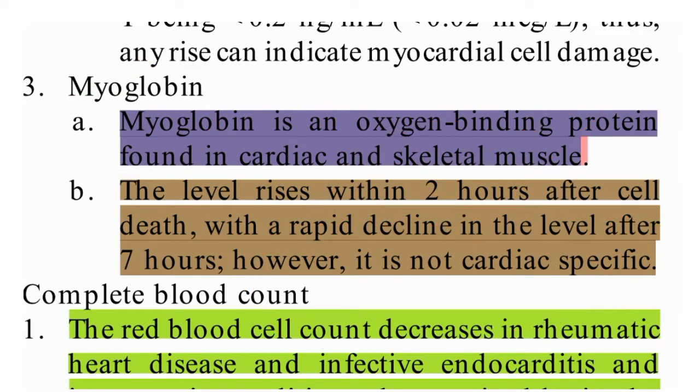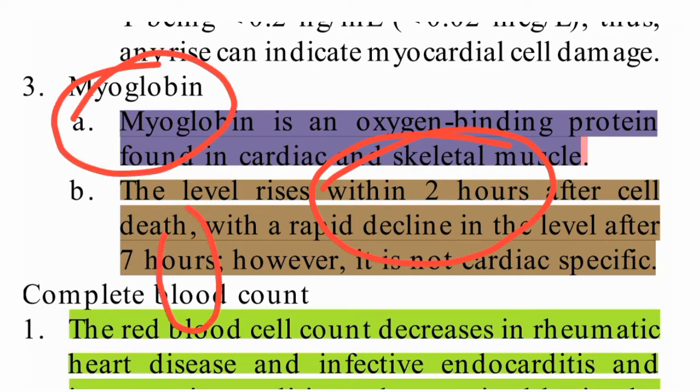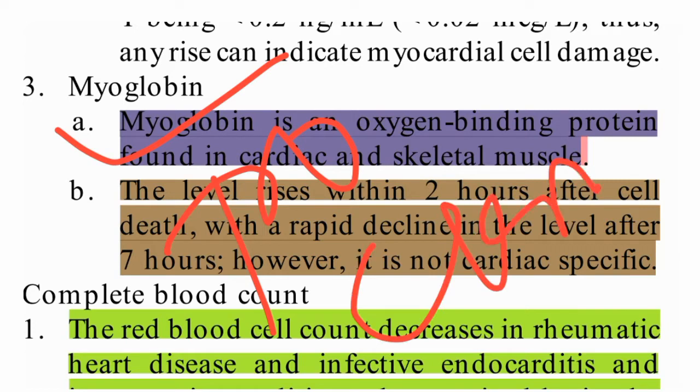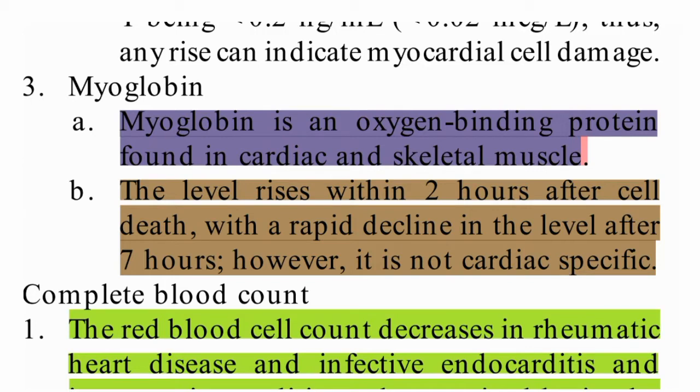The main important question is which cardiac marker is elevated first, and that is myoglobin. After myoglobin, troponin. After troponin, CKMB. And which cardiac marker will be available for the highest number of days? That is troponin.